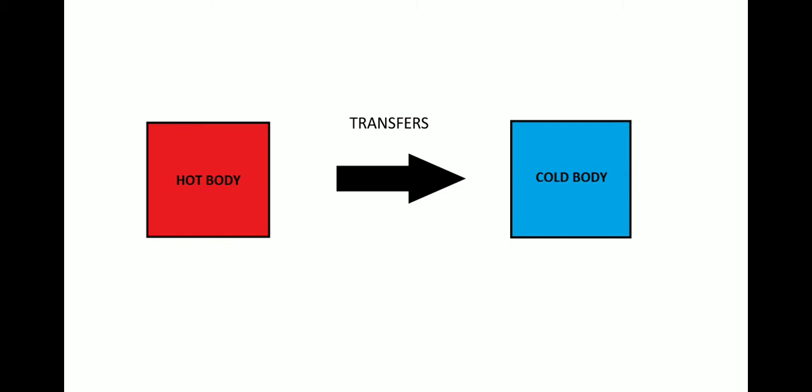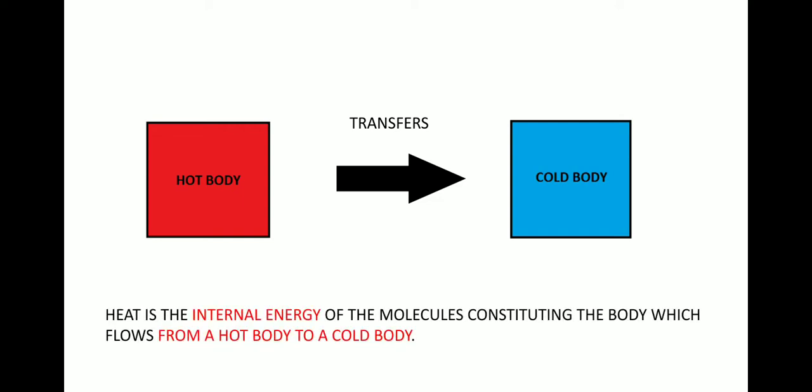So we can always see that the hot body transfers its heat energy to the cold body, and thus we can define heat as the internal energy of the molecules constituting the body which flows from a hot body to a cold body. Always the heat energy transfers from hot body to cold body.